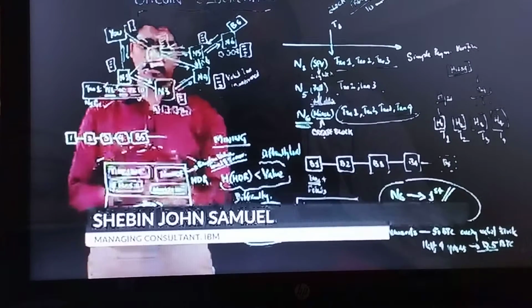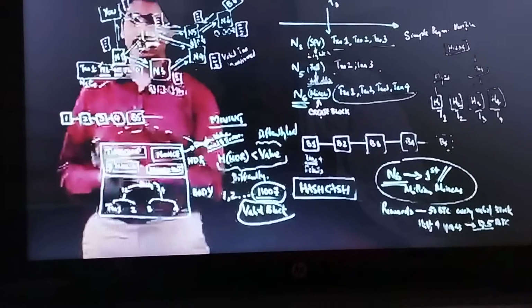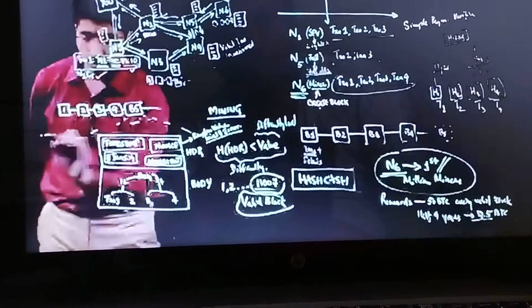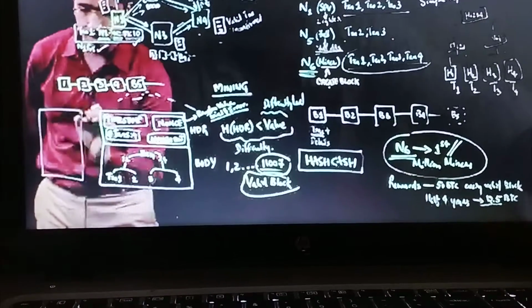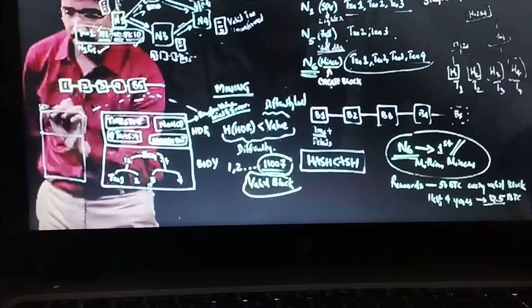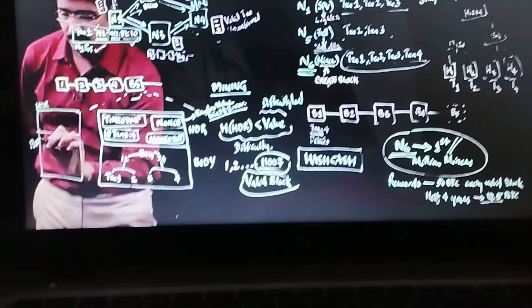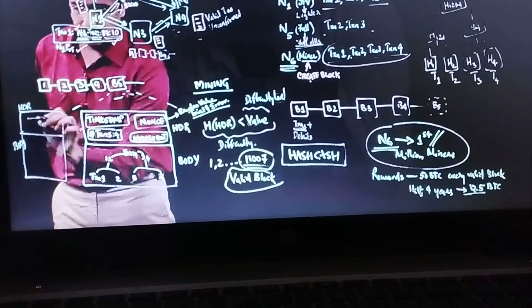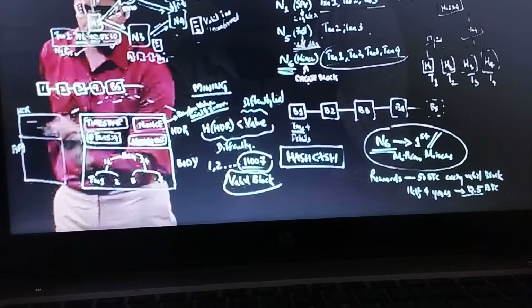Now there's something missing here. We told this is a blockchain, which means it has to connect with block 4. So let's draw block 4 here. So block 4 also is similar, right? It has a header and it has a body, right? And this header has details like timestamp, transaction, nonce, etc.